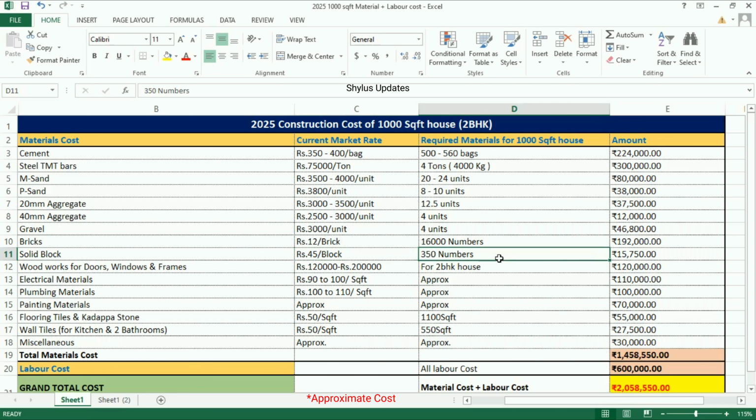Solid block. Rupees 45 for 1 block. 350 numbers of solid blocks are required. Total amount is rupees 15,750.